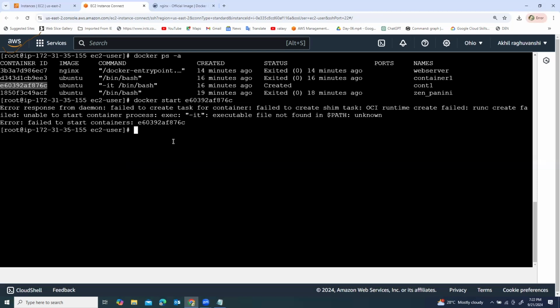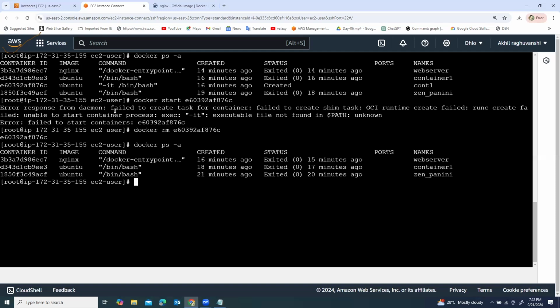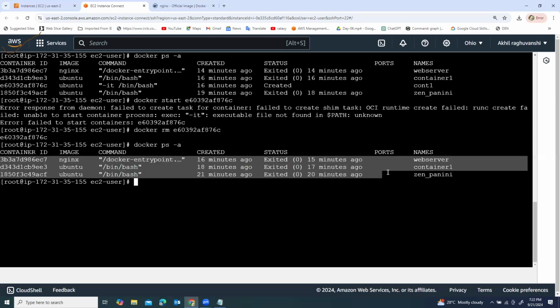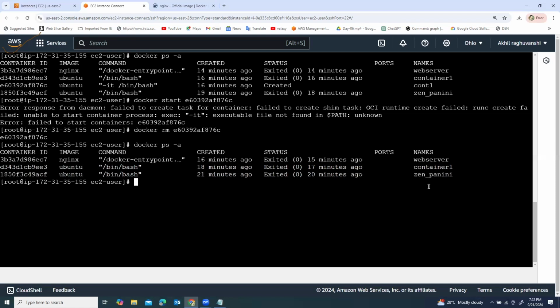So we have to write the command docker rm and the container name only, right? This container is deleted now. Docker ps -a to check. Now the container has gone. Three containers are in a stop state. One is web server, another is container one, another is gen.